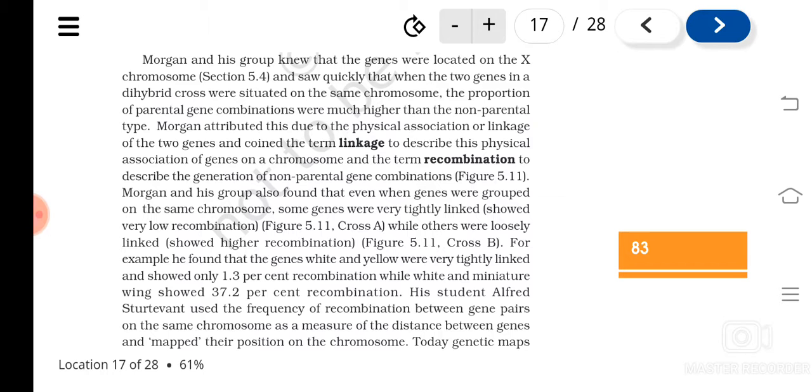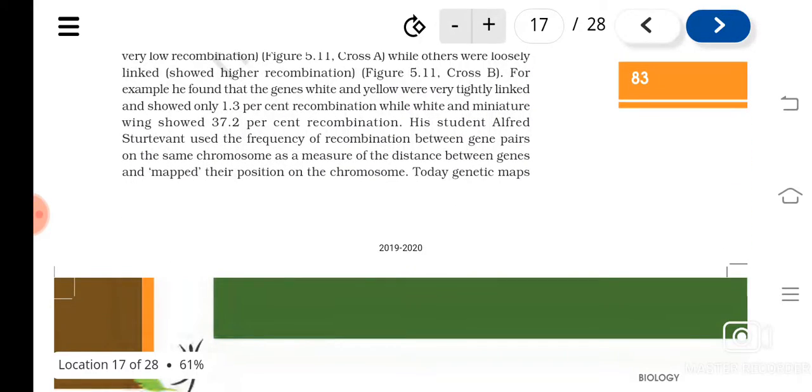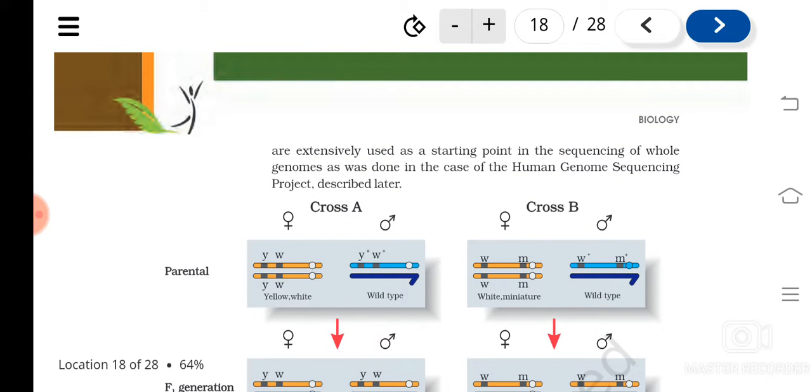Understood? So this property, how much recombination and how much linkage they are showing. If two genes are showing too much linkage, or recombinants are less, it means they are located very close to each other. So this property was used for gene mapping.